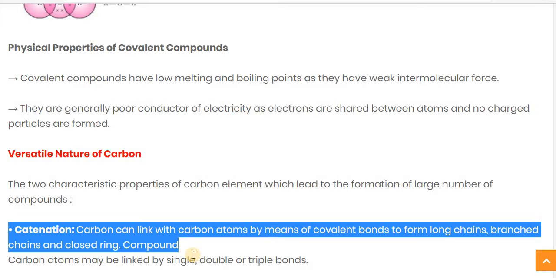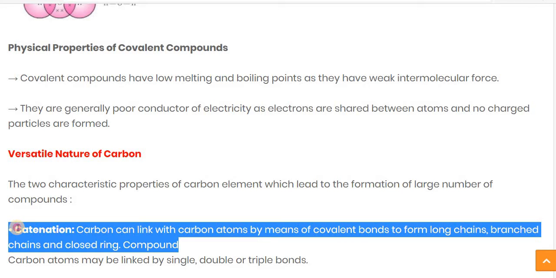Third, it also makes closed ring compounds. Closed ring compound means it is known as a benzene structure, which we will discuss later on, and it is also linked with other atoms by single, double and triple bonds.